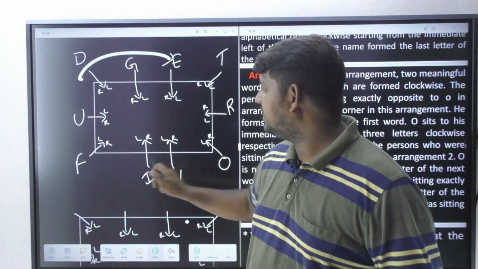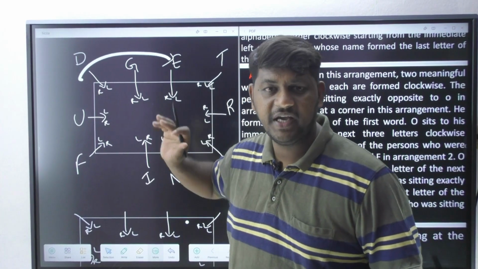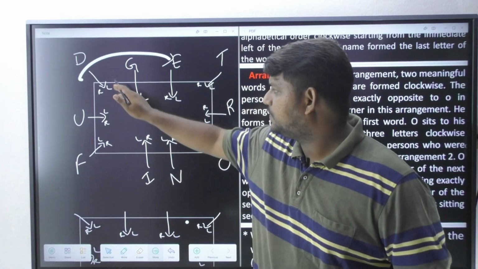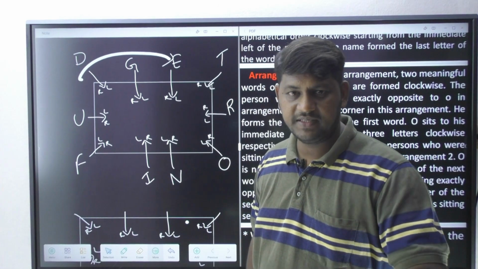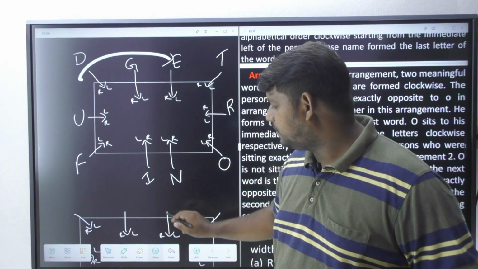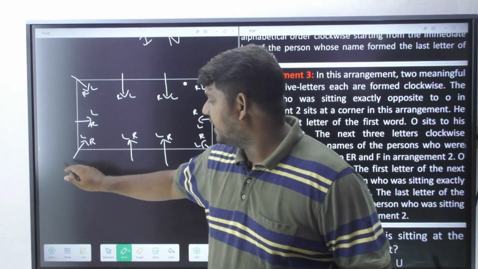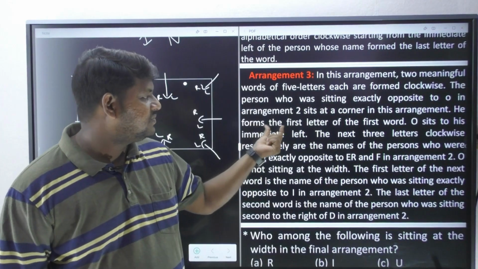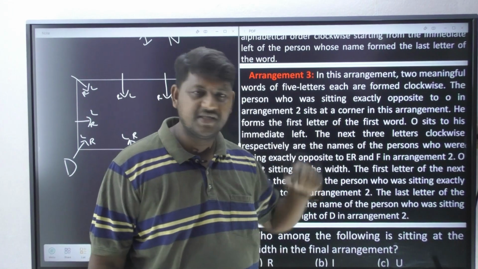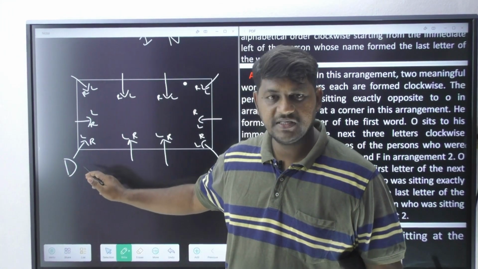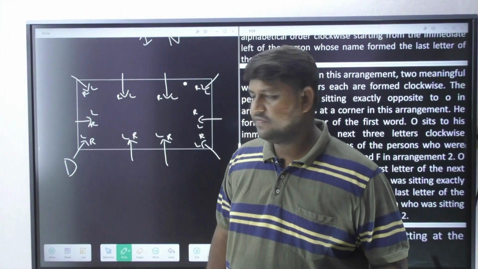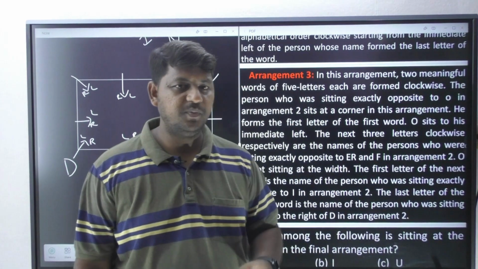Now tell me who is opposite to O in arrangement 2. D is the person who is opposite. So that person is going to come at the corner in arrangement 3. He forms the first letter of the first word. So D is the first letter. He is going to form an English meaningful word.